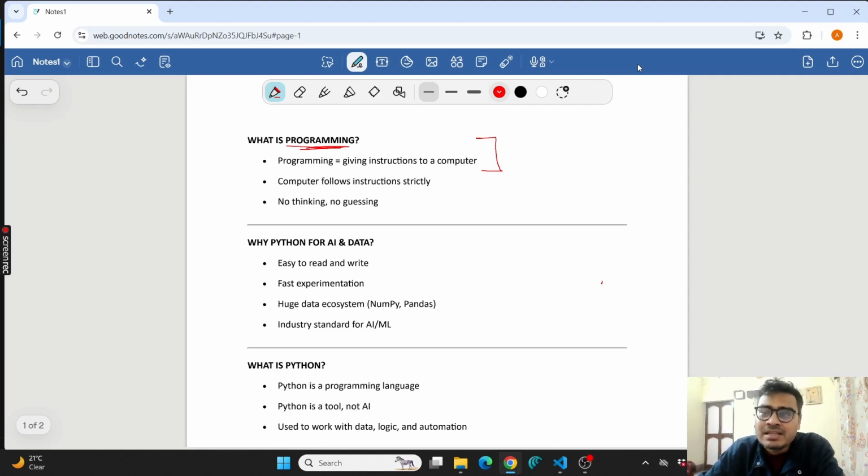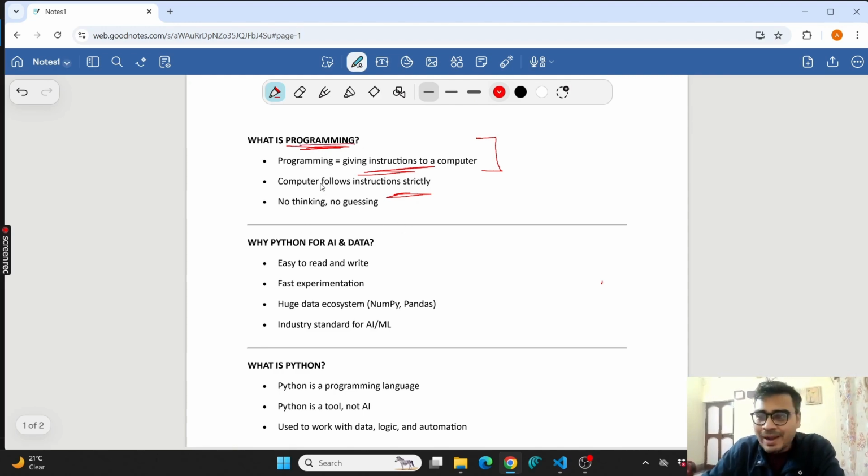Programming is a set of rules or syntax which we use to instruct the computer. There are different languages in which you can instruct the computer, and Python is one of them. The computer follows instructions very strictly, so the syntax we follow in every language is very strict. Even a small mistake in typing the syntax or the code will lead to an error. So that is what programming is.